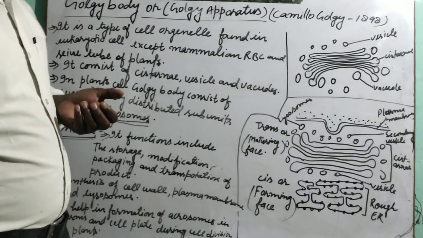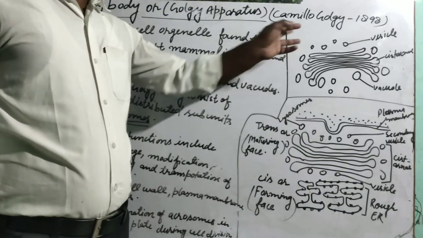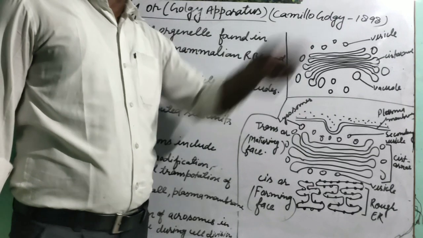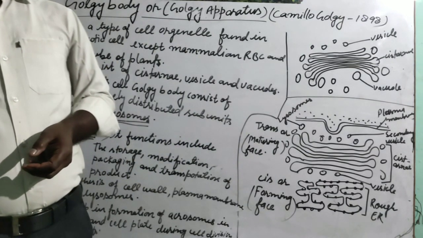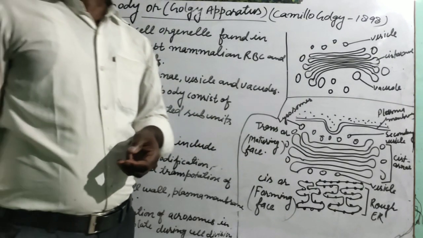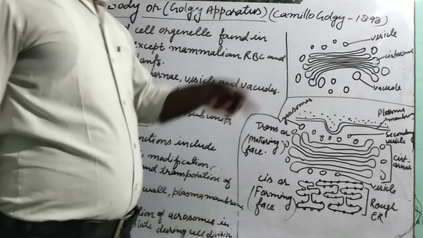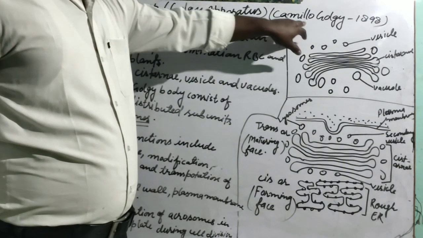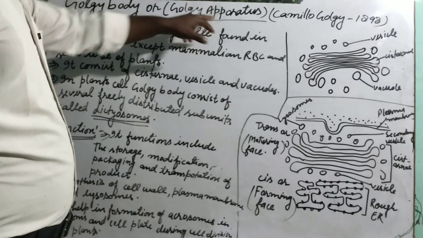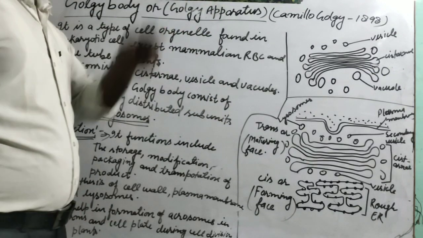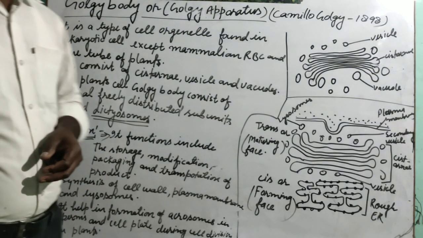This Golgi body was discovered by a scientist named Camillo Golgi. In 1898, he discovered the Golgi body. On his name, this cell apparatus is known as Golgi body.